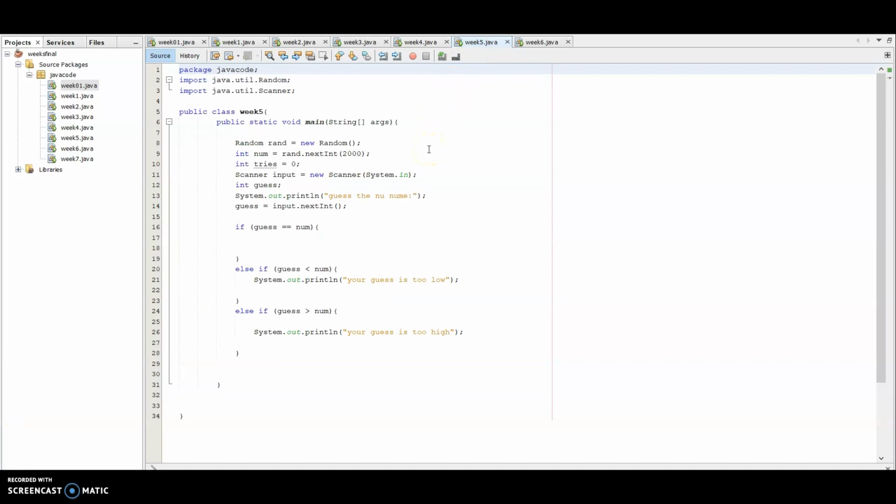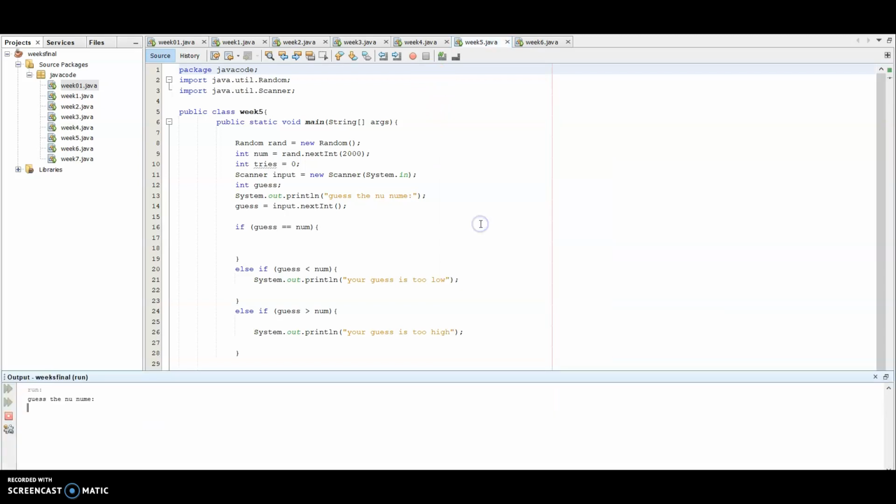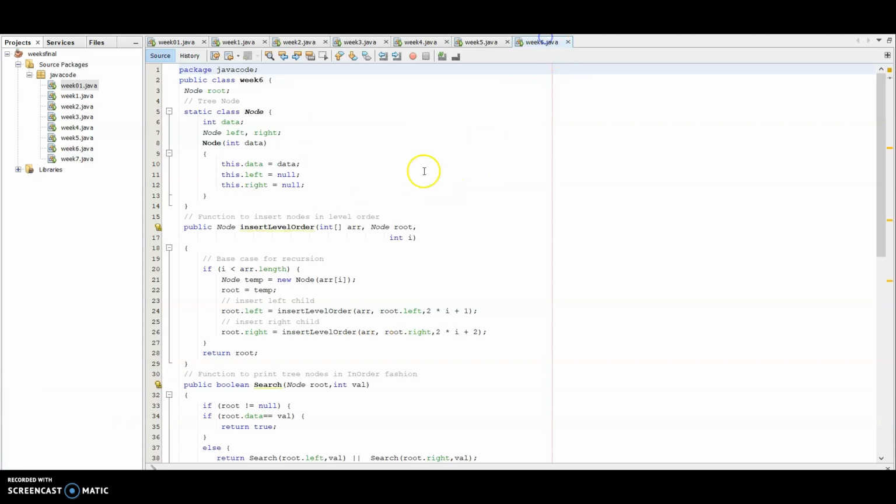Week 5, the program makes new guesses, so it guesses the right number. When the output shows that the number guessed is too low,